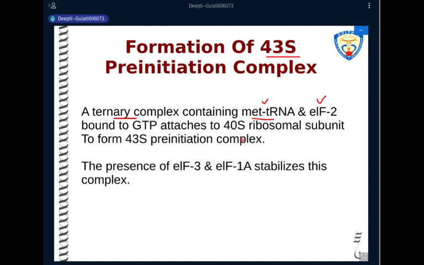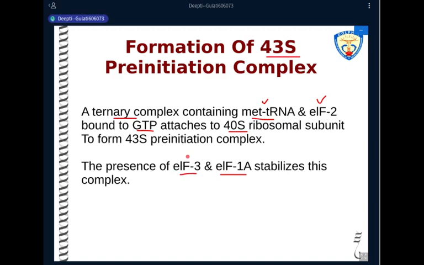So what binds here is the initiator tRNA, a molecule of initiation factor 2, and a molecule of GTP as a source of energy, which is required here. These three molecules attach to the 40S ribosomal subunit, which is already bound to two initiation factors.